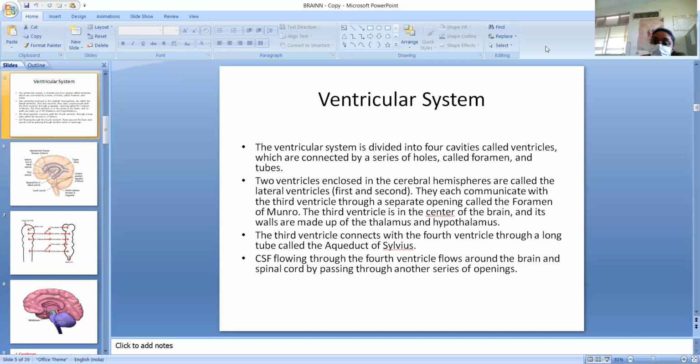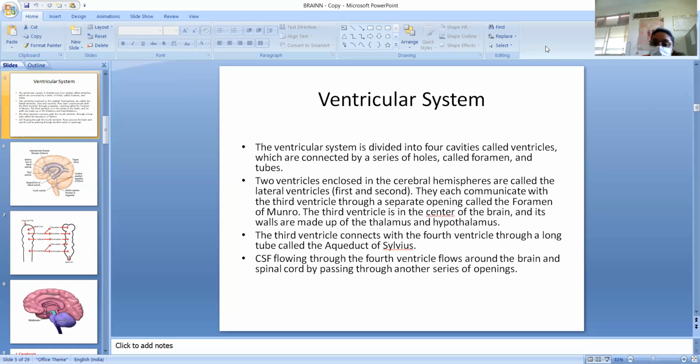What is the ventricular system? The ventricular system is divided into four cavities, the cavities present inside the brain, called ventricles, which are connected by a series of holes, called foramina, and tubes. Two ventricles enclosed in the cerebral hemispheres are called the lateral ventricles.